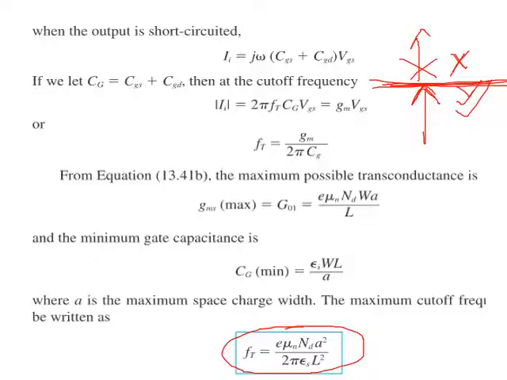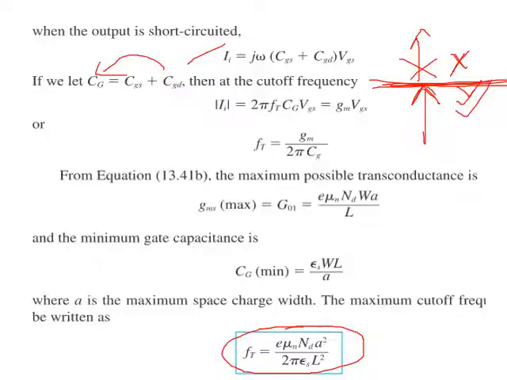How to derive the equation? The first point, current equation: j omega C V, right? What is C? There are two capacitors in the previous diagram. And what is V? VGS, right? And that C we will represent with CG.